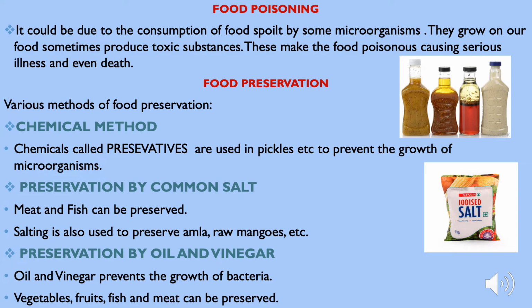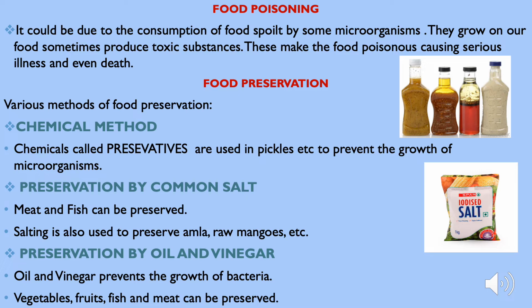Now coming to food poisoning. This food poisoning occurs due to the consumption of food spoiled by some microorganisms. Actually, these microorganisms grow on our food, sometimes producing toxic substances. These toxic substances make the food poisonous, and when they are consumed by a healthy person, they get sick or even die.